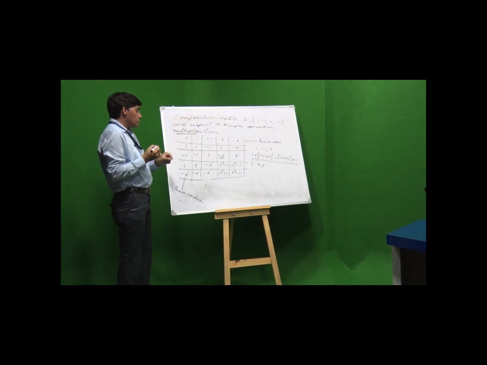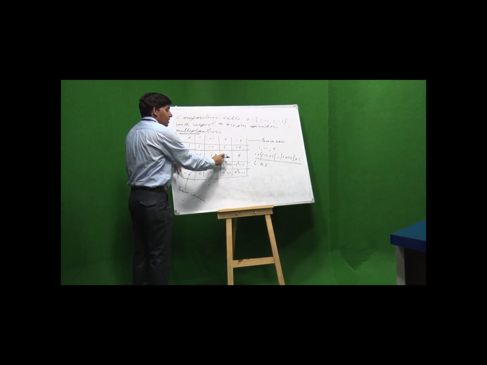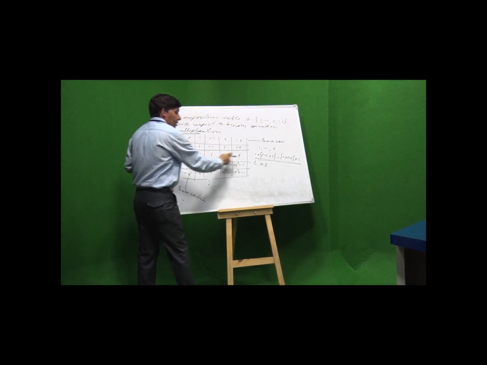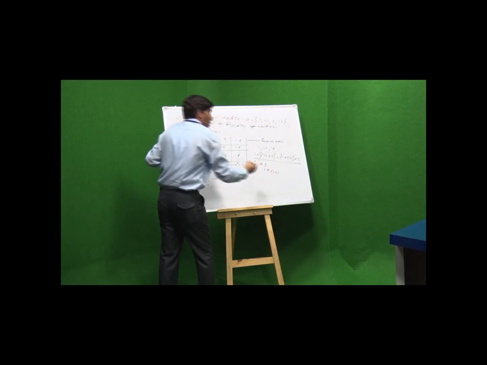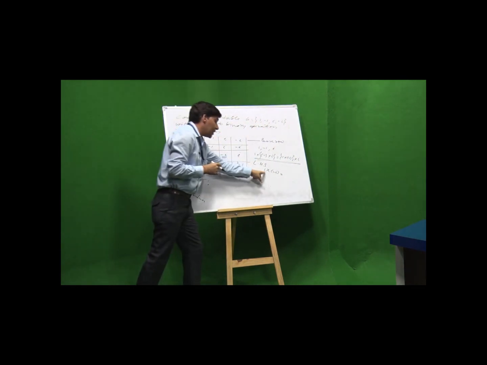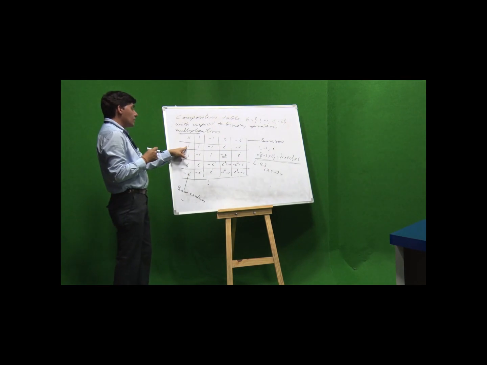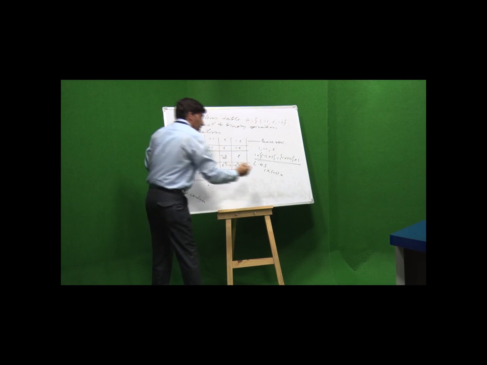On this table, minus 1 into iota, the resulting one is minus iota. That means 1 into minus iota. Now, again using this table, 1 into minus iota, the resulting one is minus iota.